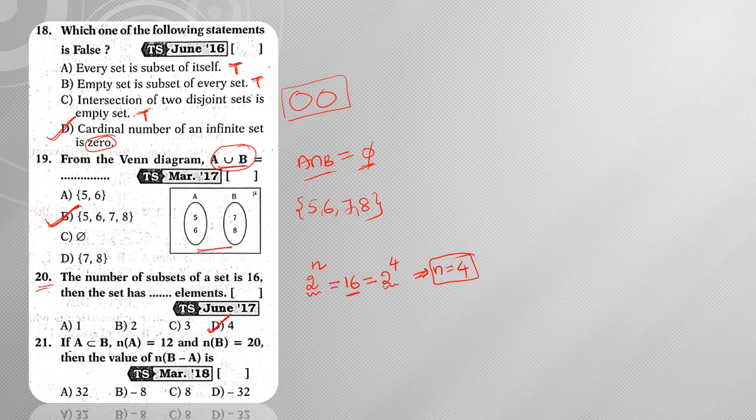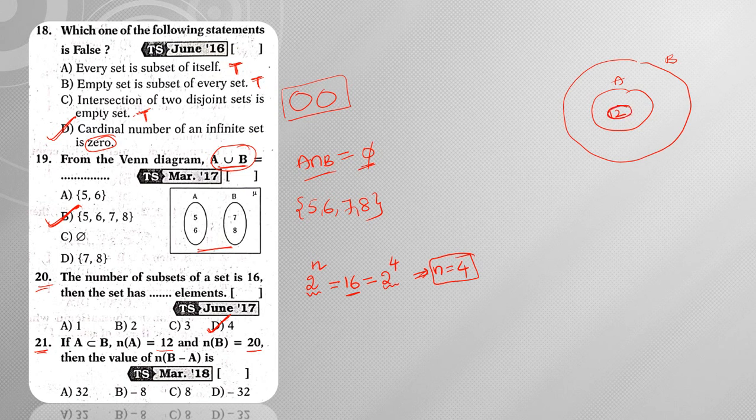Next, moving on to question number 21. n of A is equal to 12, n of B is equal to 20. Now it says A is a subset of B. First, we need to draw the sets. A is a subset of B, that means this is set A and this is set B. The number of elements present in A is 12.